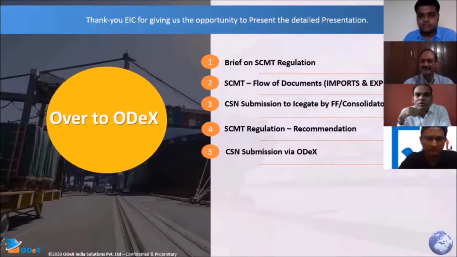This is how we have put together our presentation: we will first go through a brief on the SCMTR regulation, followed by the flow of documents. What are the documents in imports and exports? After that, the CSN submission. Now, what is the CSN? What are the other terminologies which trade needs to understand without getting confused with multiple terminologies?